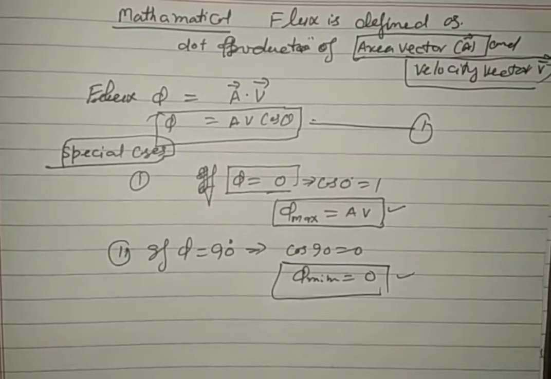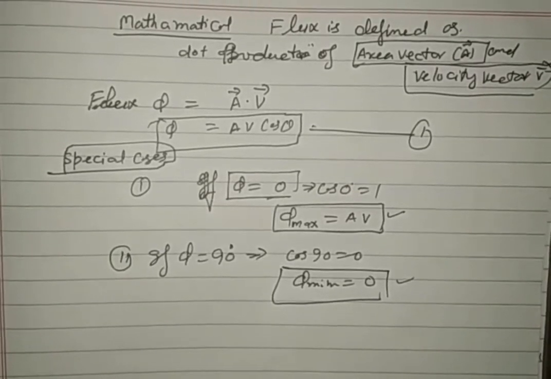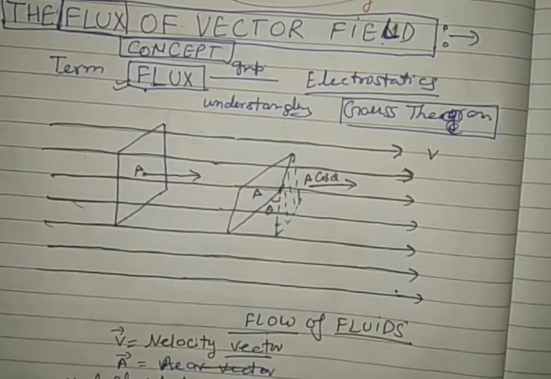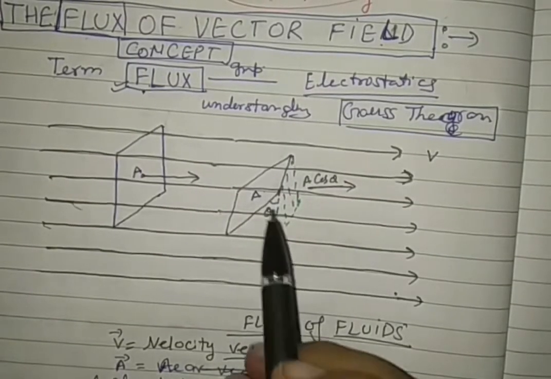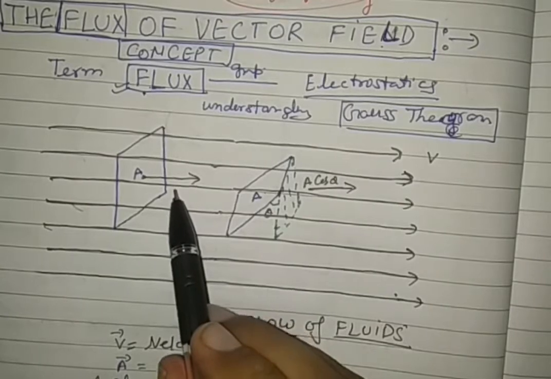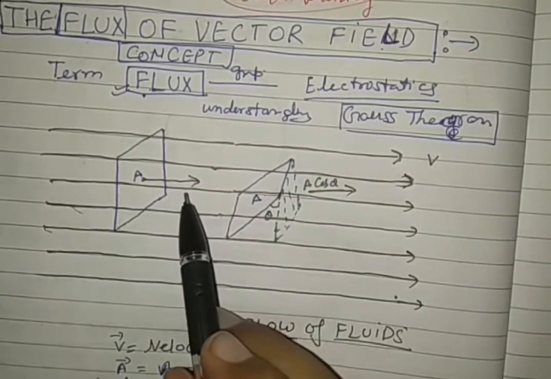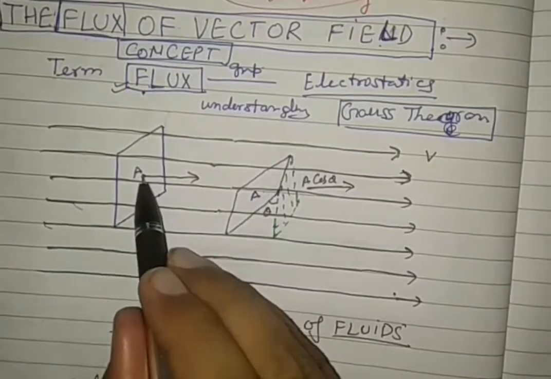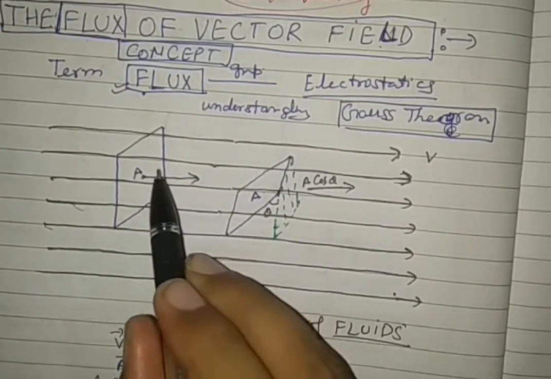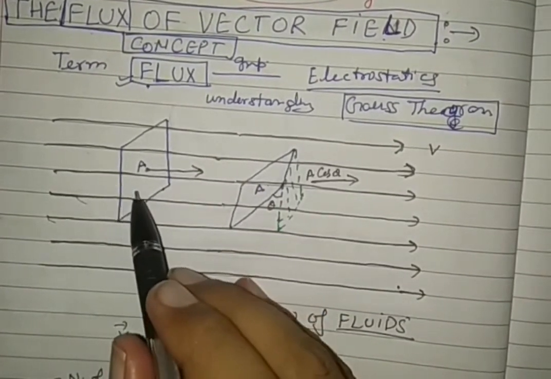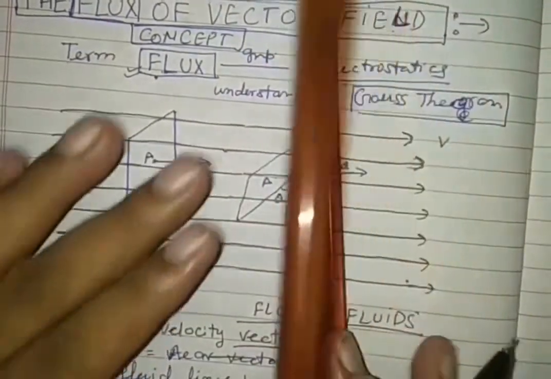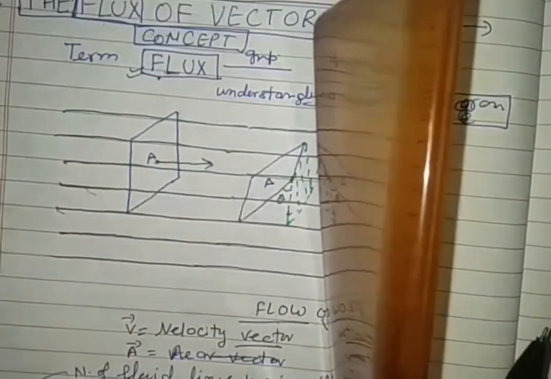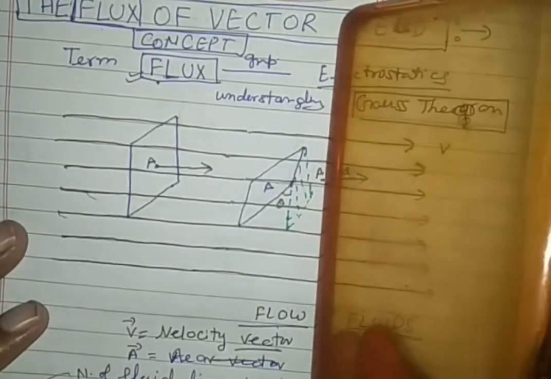So see both situations here in this case. Now, to see the maximum and minimum in the diagram, this is very important to understand. See here, the area vector is in this direction. First of all, see the first case. When the rectangular plate is kept in such a way that the maximum lines will pass, in comparison to when it is slanted.